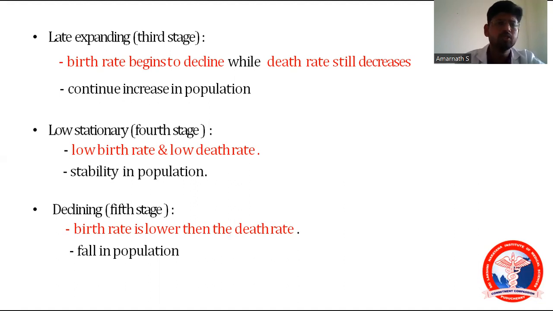Okay. What about the stability of the population? Yes, of course, because the birth rate is low and the death rate is low, there will be stability in the population. And the next one is the declining stage. Here, the birth rate will be lower than the death rate. So obviously, what is the net result? There will be a fall in population.